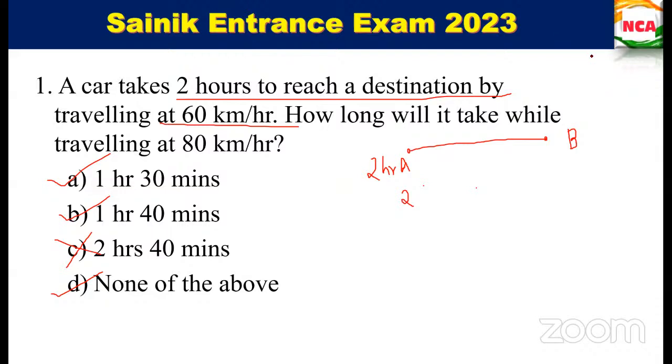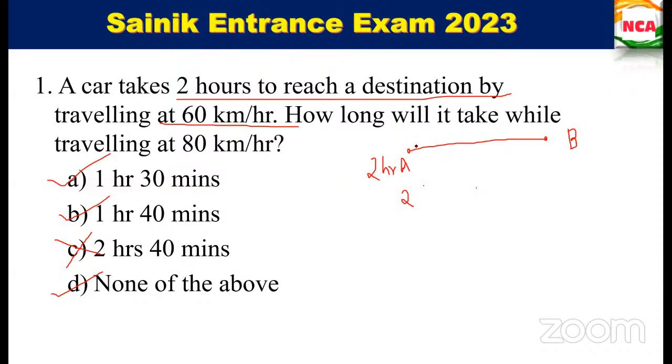Harish, what's the answer? Ma'am, 1 hour 40 minutes. 1 hour 40 minutes, okay. Srivatsan, what's your answer? Ma'am, 1 hour 30 minutes. Okay, fine. Good try. Okay, shall we do this problem together?